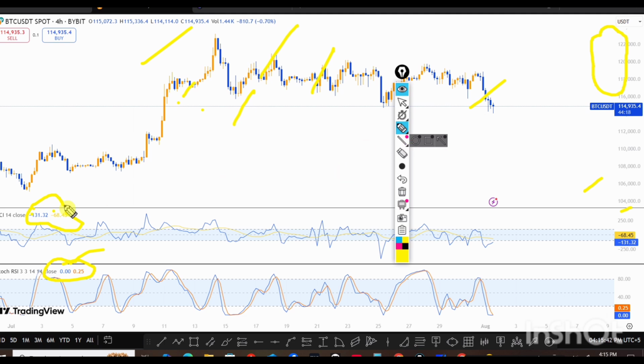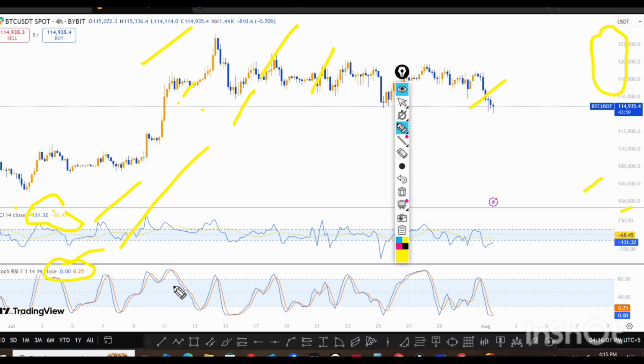Keep watching the data on CCI and Stoch RSI. If it doesn't recover soon, the drop may continue. So keep your eyes on those things. If they are not recovered soon, the market will be bearish.